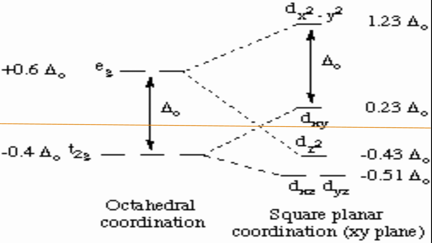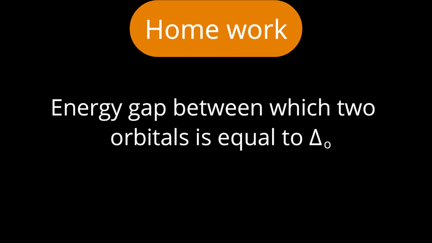So you need to remember the splitting diagram of the square planar complex with energy levels. What is the conclusion? Square planar complexes have the highest splitting parameter, then octahedral, and then tetrahedral complexes. Whatever quantitative relationship I have shown is a rough calculation in order to make sense of crystal field splitting. We have discussed the splitting parameter in square planar complexes as well as octahedral.